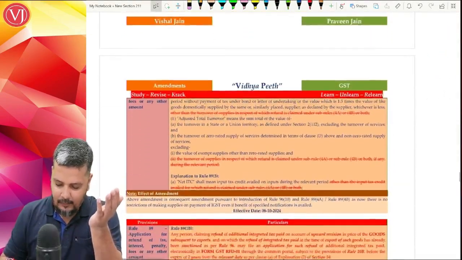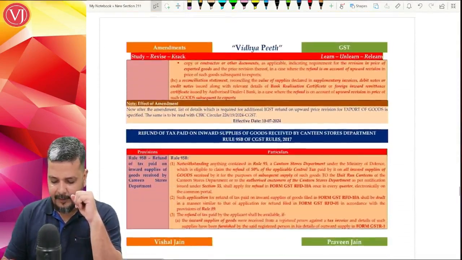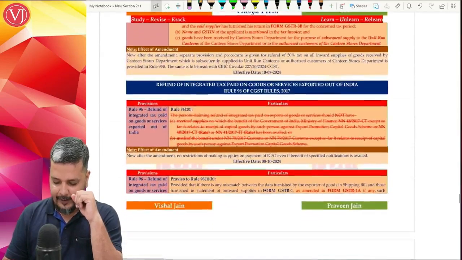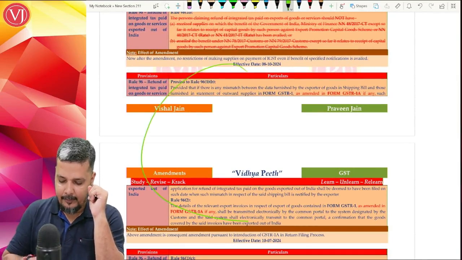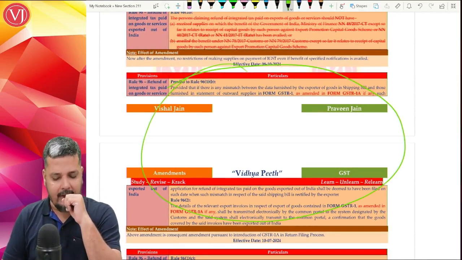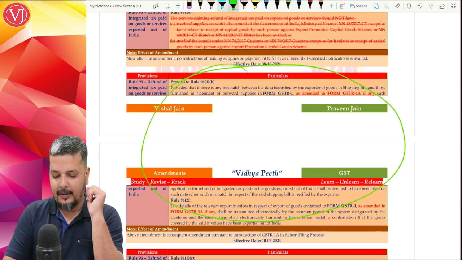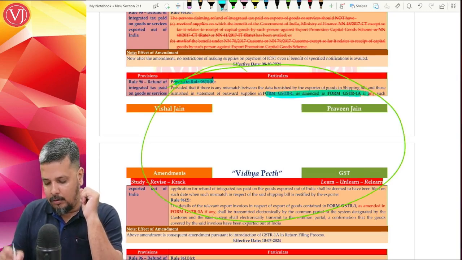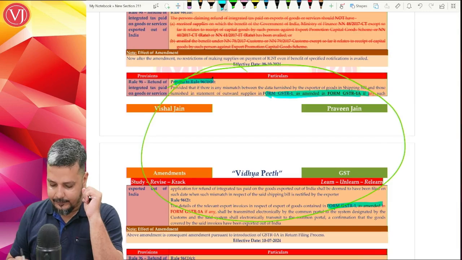So you have a few cases where there are consequential amendments because of your GSTR 1A. Like there is Rule 96 sub Rule 1B. So here you have an amendment because of GSTR 1A.